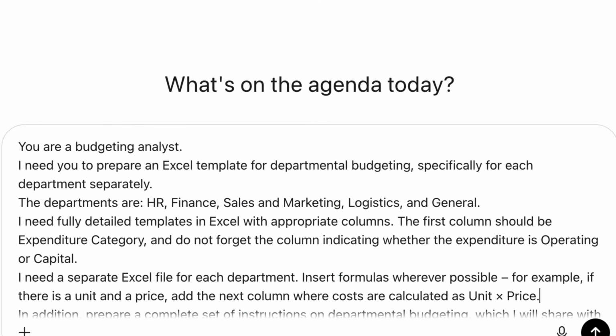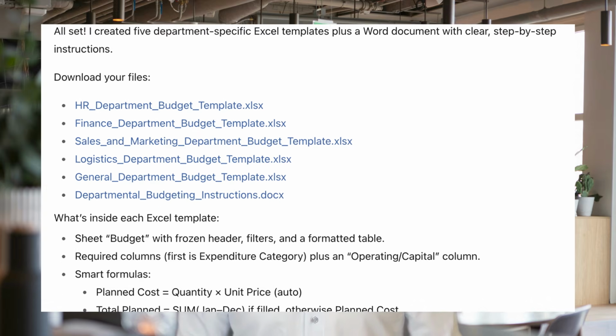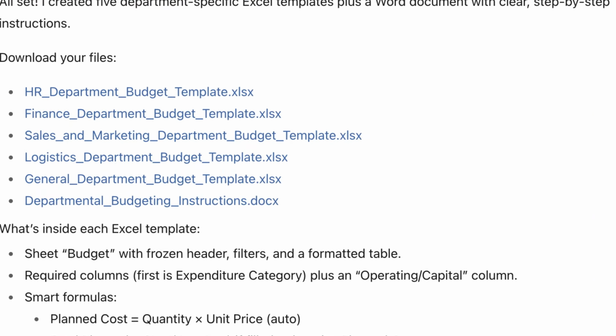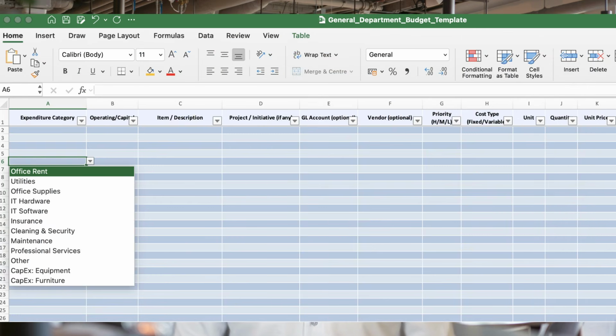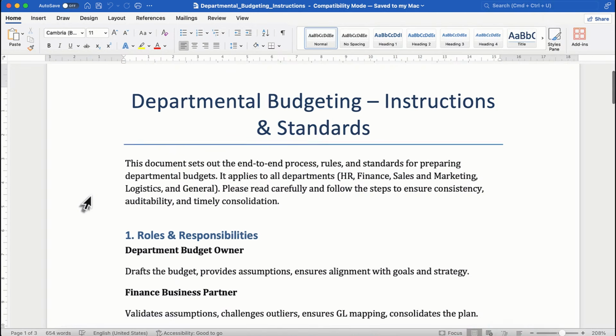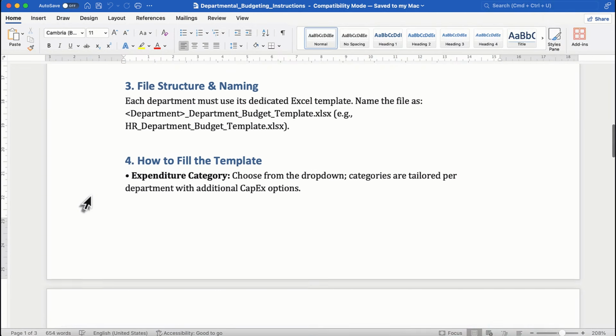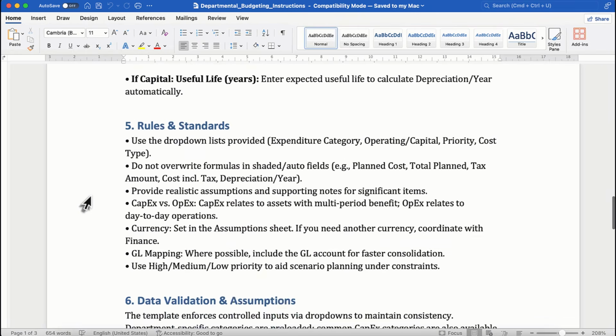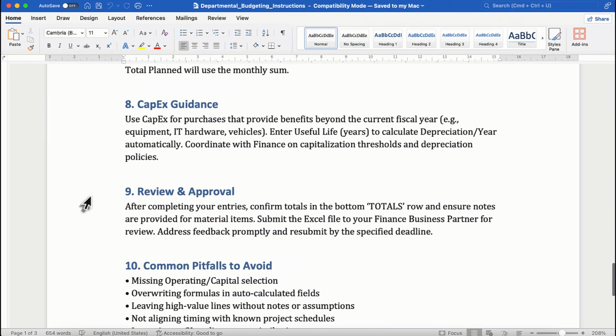Instead of losing a week, in just a few minutes I had a separate Excel template for each department, with categories, OPEX versus CAPEX split, and auto formulas for costs, taxes, and depreciation. I got drop-down menus to keep inputs consistent. And finally, I got a full Word document with clear instructions on how to fill the budget. So, instead of grinding in Excel, I let AI handle the structure and I focus on the strategy. That's the real power of using ChatGPT in finance.